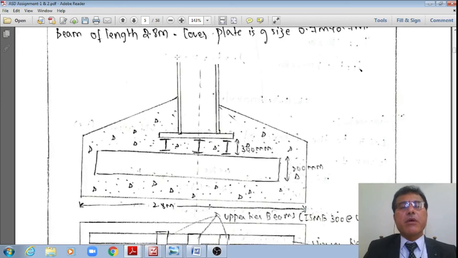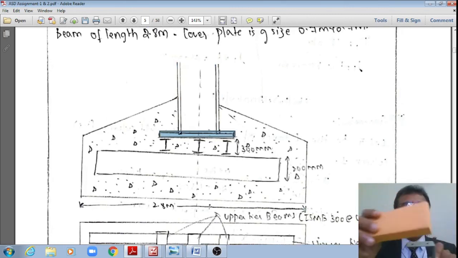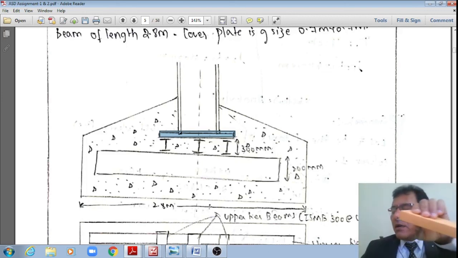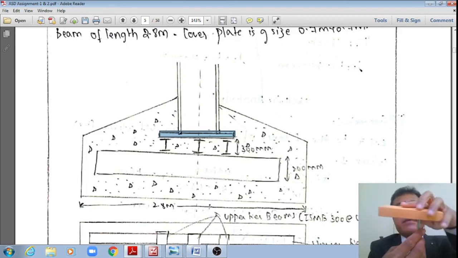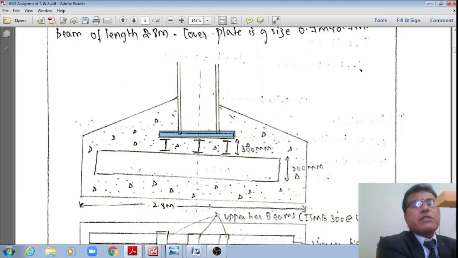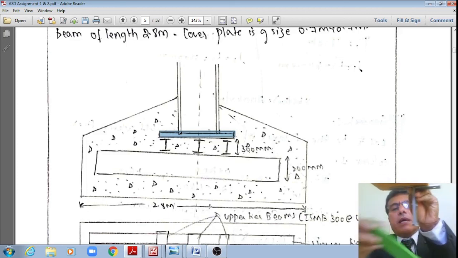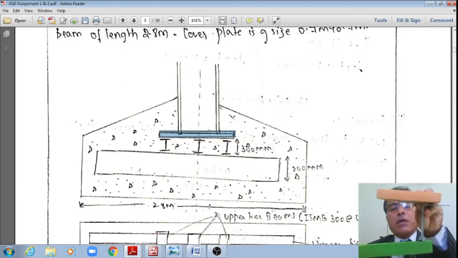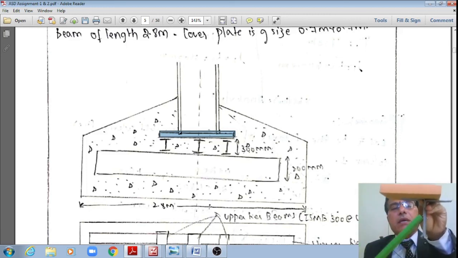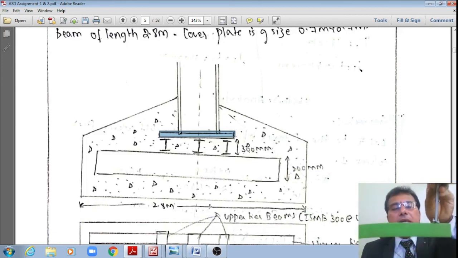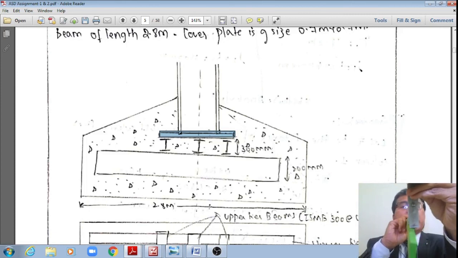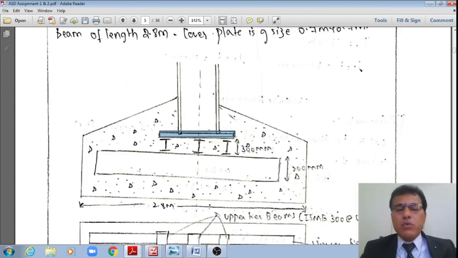Now this is the column which is supported on the base plate of 700 mm by 700 mm, student, which is supported on the top tier grillage beams like this, which is supported on the bottom tier grillage. That is the front elevation. These are 3 ISMB beams of ISMB 300 mm. This second tier is ISMC 200 mm, or even you may provide ISMB 200 mm if you don't want ISMC.